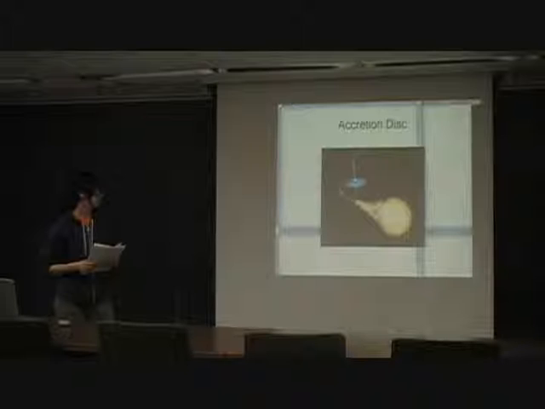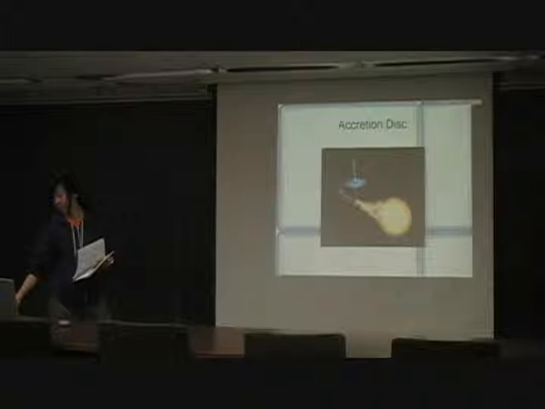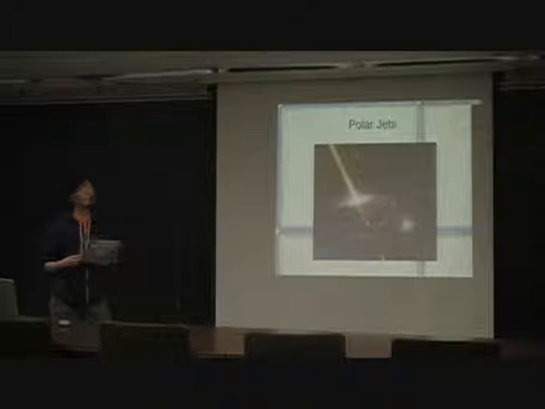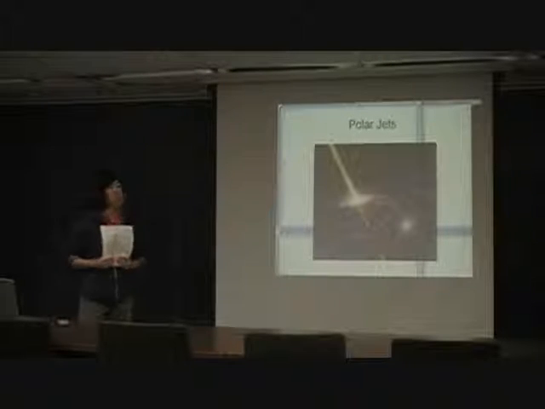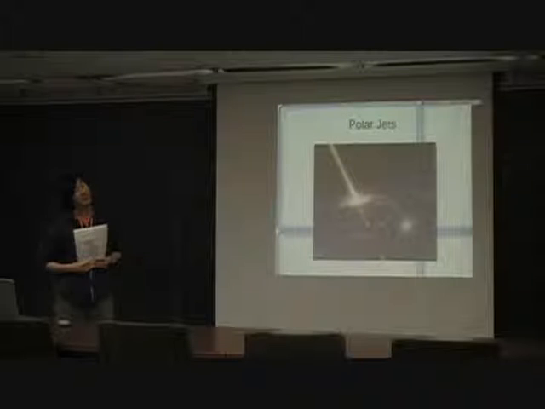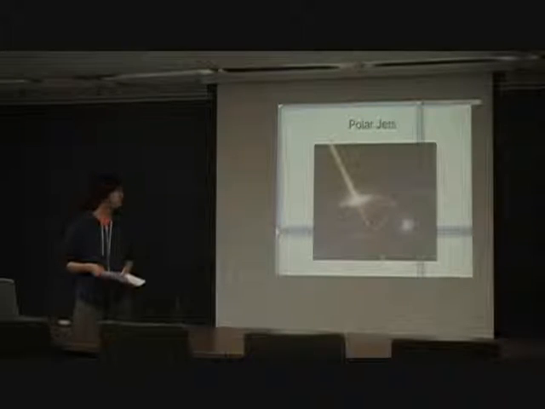The picture is for if there's a black hole star binary system, sucking the mass from the star into the black hole. Also, you can see in this picture that we have polar jets, which are basically jets of matter and energy being emitted from the black hole. In terms of polar jets, we surmise that as the accretion disk is rotating, it generates this tangled charge, magnetic field, and it shoots stuff out.